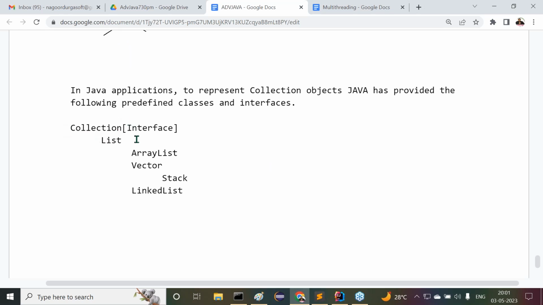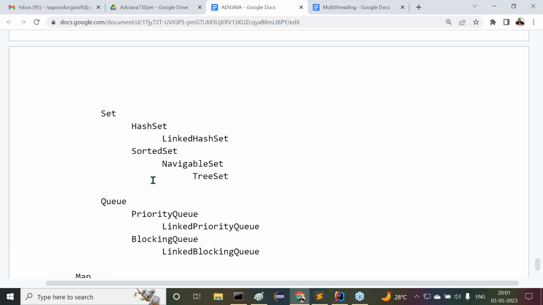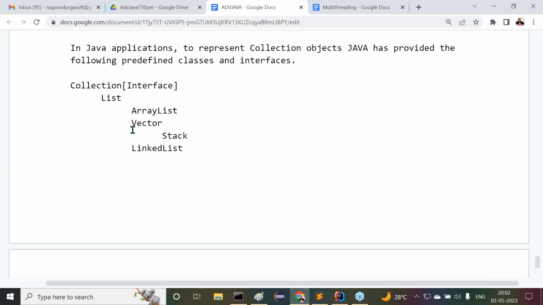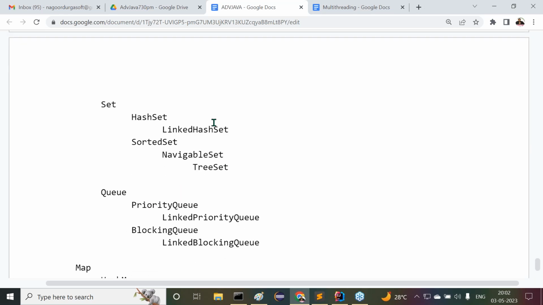First of all, Collection is a root. Collection and Map, these two things are the main roots. Under Collection: List, Set, Queue. Under List, we have ArrayList, Vector, Stack, LinkedList. Under Set, we have HashSet, LinkedHashSet, SortedSet, NavigableSet, and TreeSet.